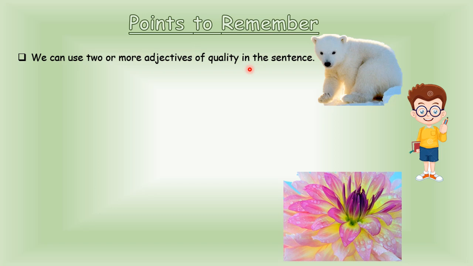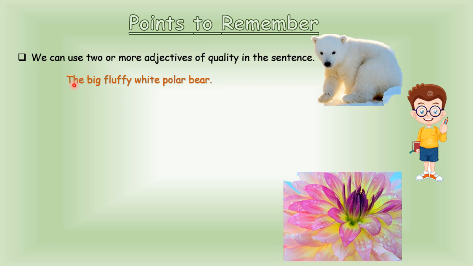But what is the condition of using two or more adjectives? Only when we place them in appropriate order, so that it can give clear meaning.